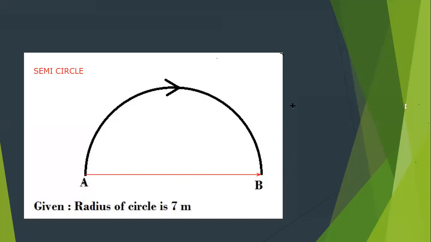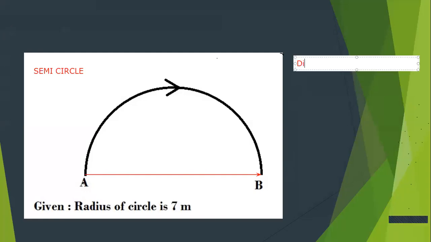And if the radius is 7, how much will be the diameter? The diameter will be double the radius. Yes or no? So how much is my radius? 7. So 7 plus 7, my distance comes out to be, oh, I'm so sorry, my displacement, because displacement is the shortest route. So my displacement comes out to be 14 meters, which I have drawn with the arrow. This is my displacement.